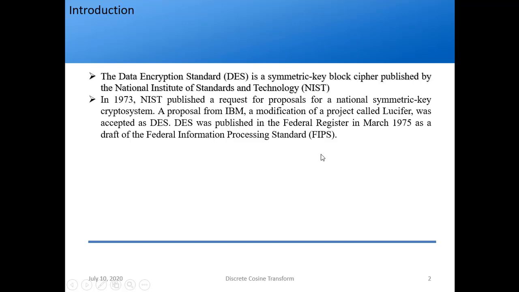So how it came into being, just a history. In 1973, NIST published a request for proposals, which is nothing but RFP, for a national symmetric key cryptosystem. Obviously they required more security for data in computers when data is in transit. The proposal from IBM, which was a modification of a project called Lucifer, was accepted as DES. DES was published in the Federal Register in March 1975 as a draft of FIPS. So actually this is the brainchild of IBM.